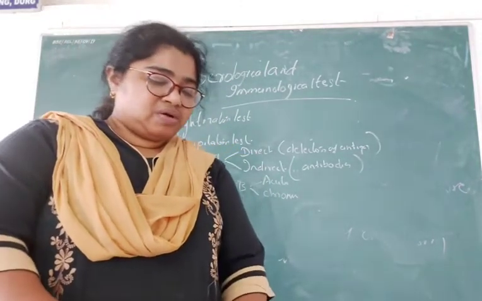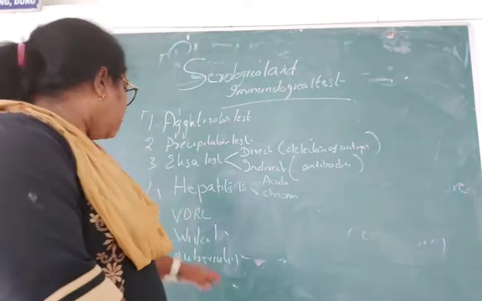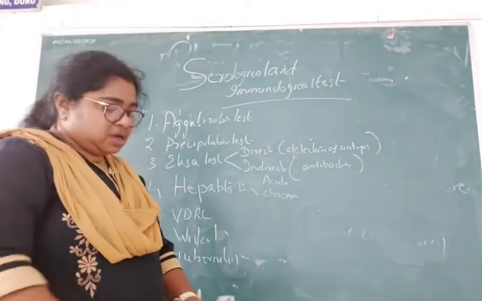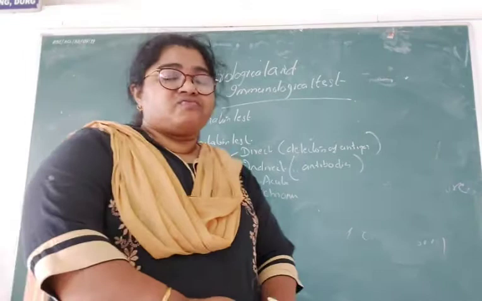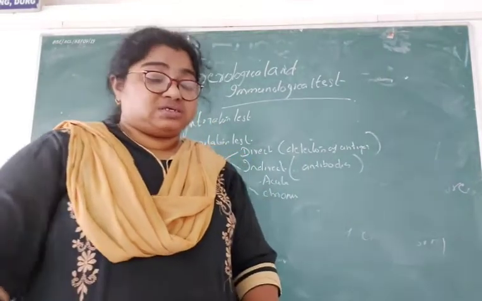Now we will be seeing about hepatitis B. Hepatitis B surface antigen, HBsAg, is usually called the Australia antigen.